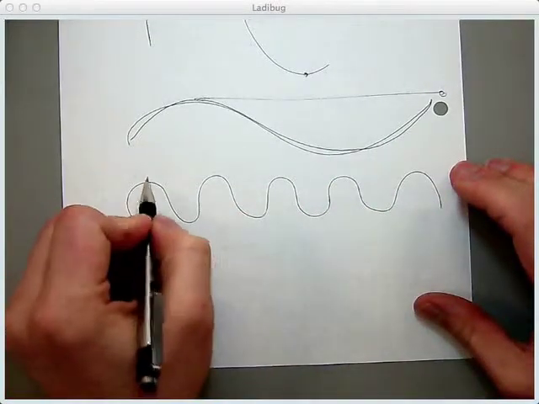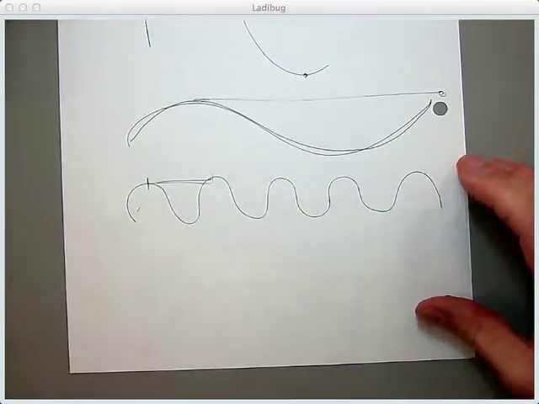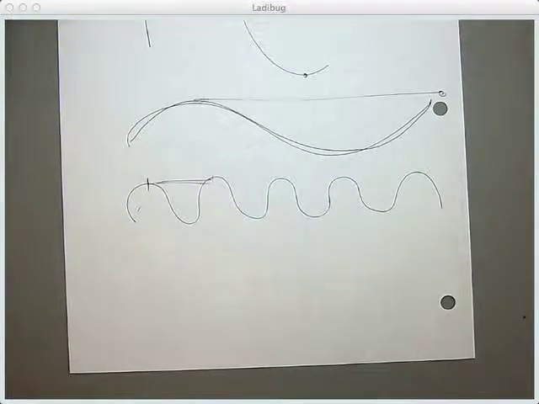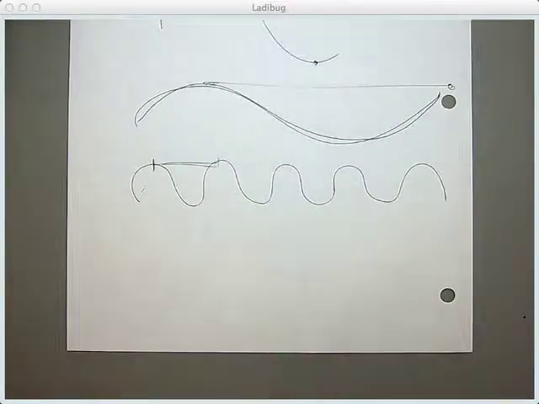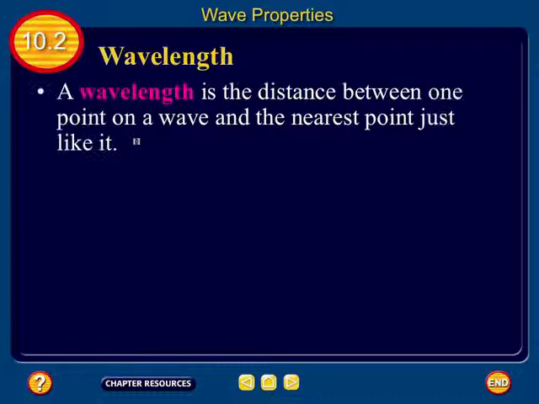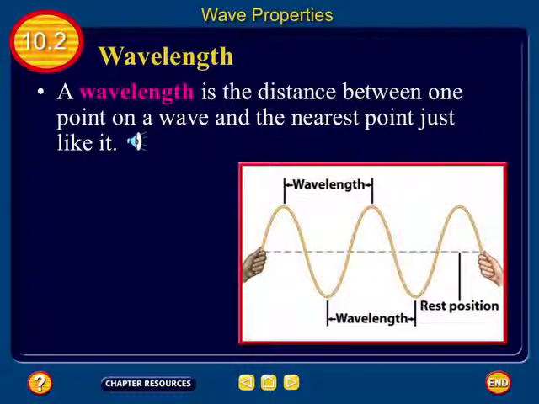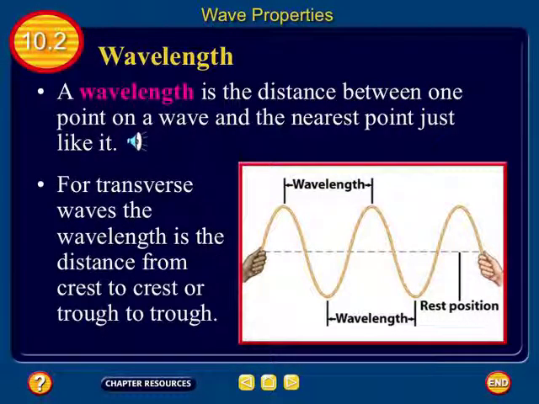So a small distance from crest to crest. So big wavelength, small wavelength. The bigger the wavelength, the more stretched out it looks. So that's for transverse waves.